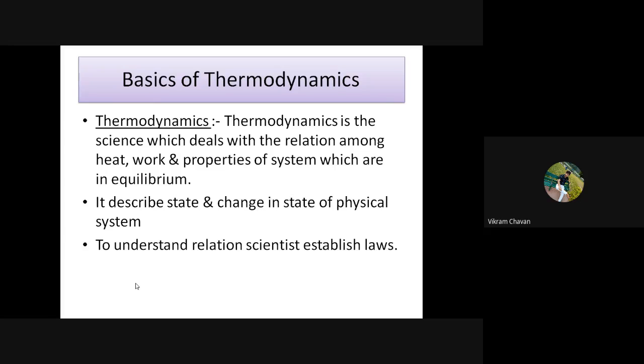Full stop. Next point. To understand a relation, scientists establish laws.